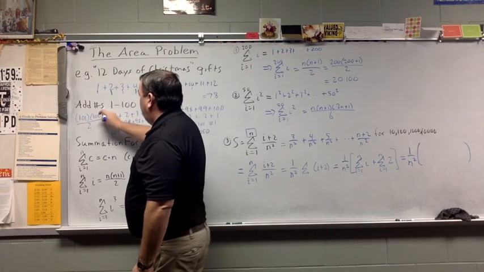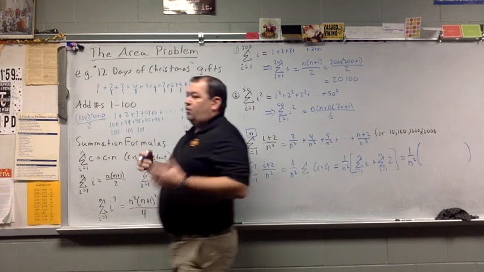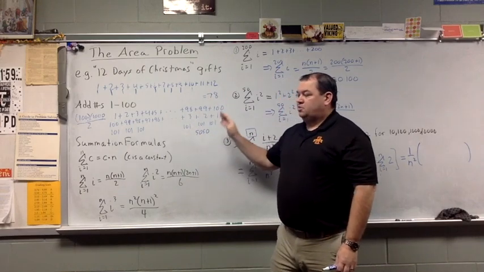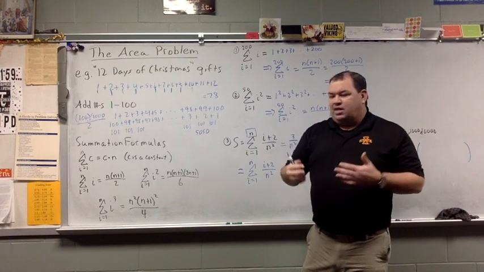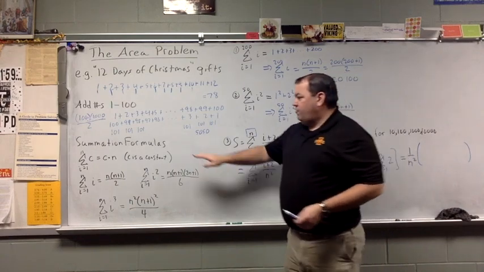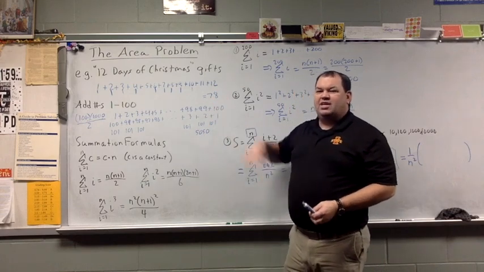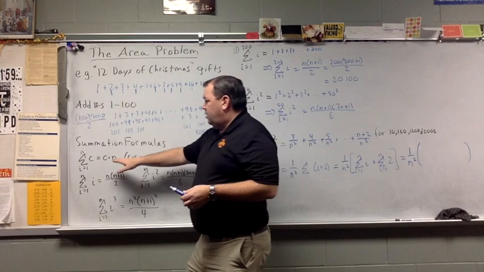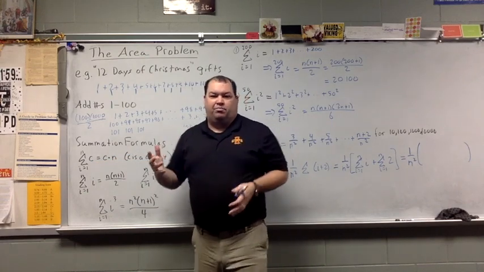When the problem was changed to 1,000, all that changed was this calculation. This became 1,000. This became 1,001. And all of a sudden we have this pattern that any type of problem like this became very, very simple for Gauss to do. So let's take that into something that we can use. I've got some summation formulas down here that are similar to this. Some things that we come across regularly. Like if I wanted to add up a bunch of constants, I just need to know how many of them.